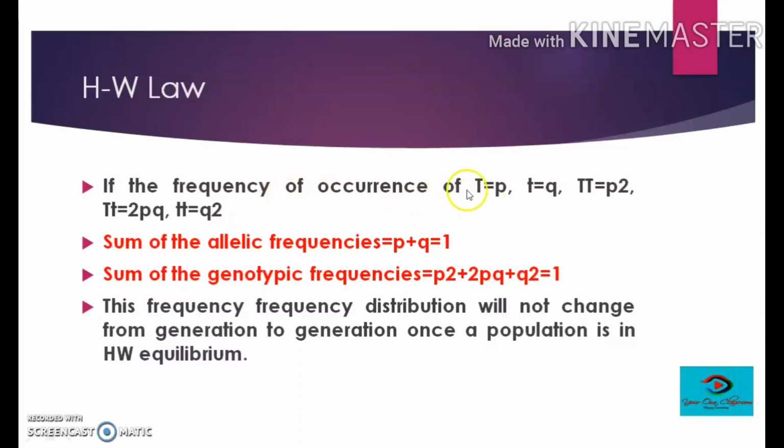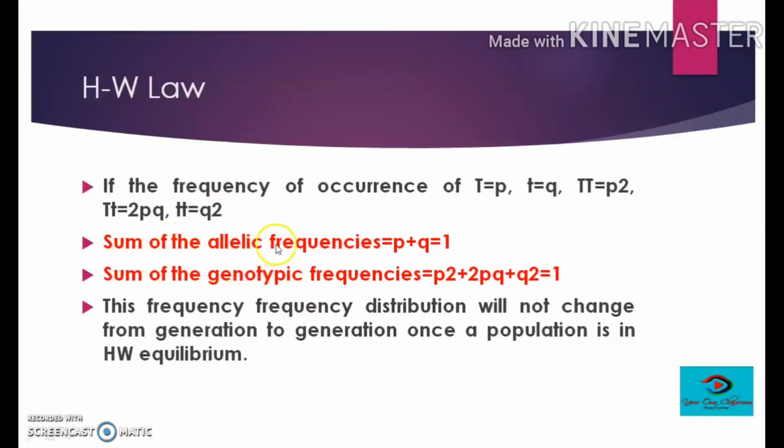So if the frequency of occurrence of capital T is p, small t is q, then the frequency of genotype TT would be p square, capital T small t would be 2pq and small t small t would be q square.